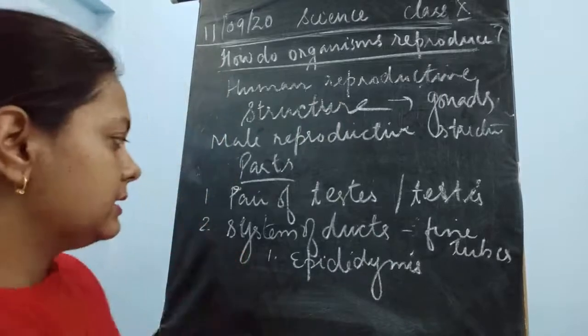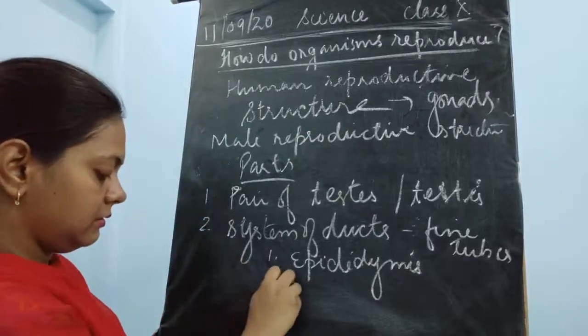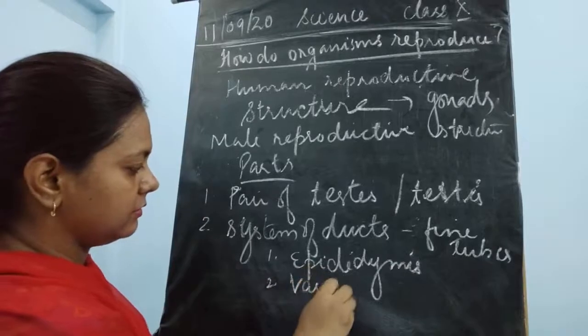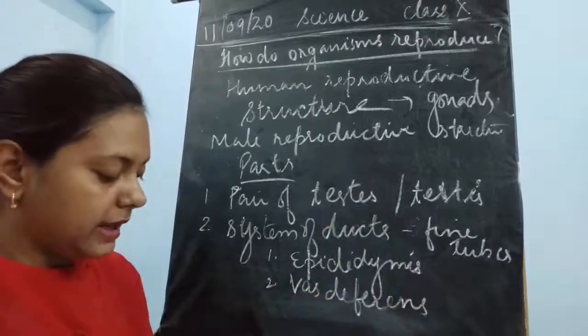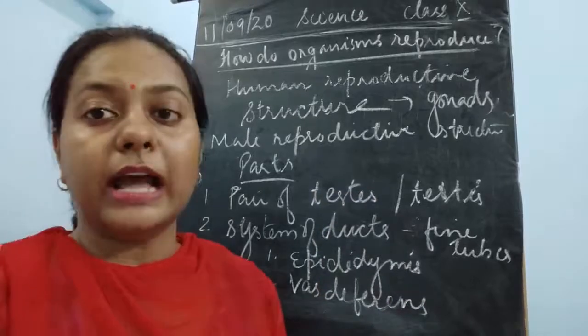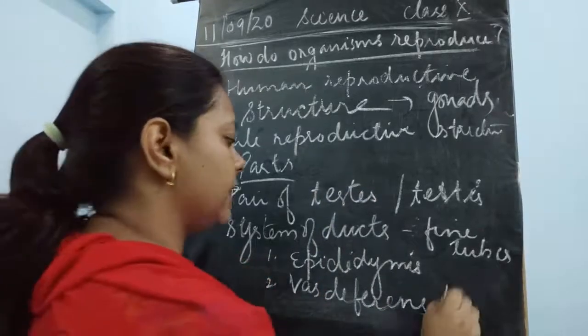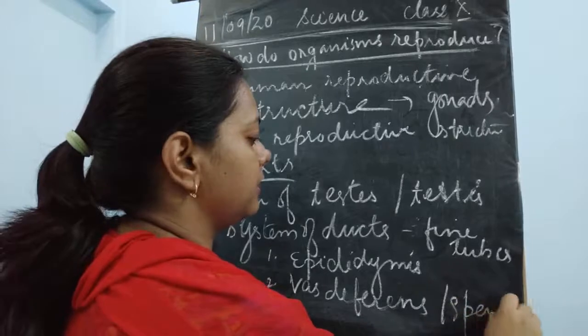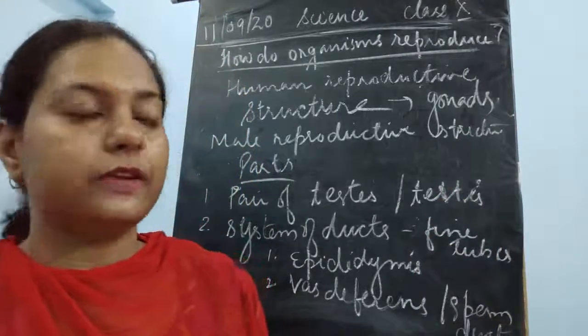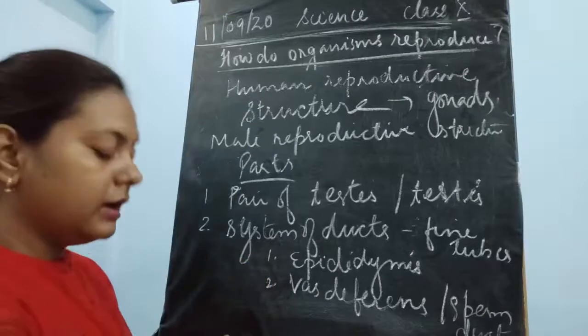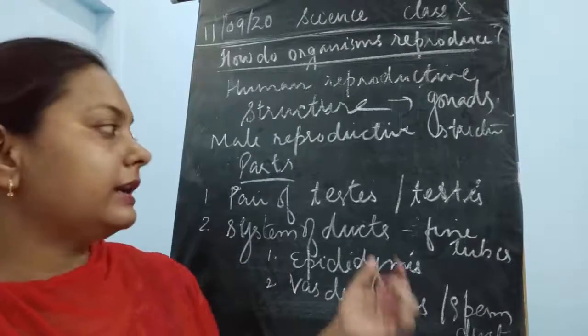Then the second is the vas deferens, also known as the sperm duct. I'll tell you the functions of each part. Then the third duct is the urethra.